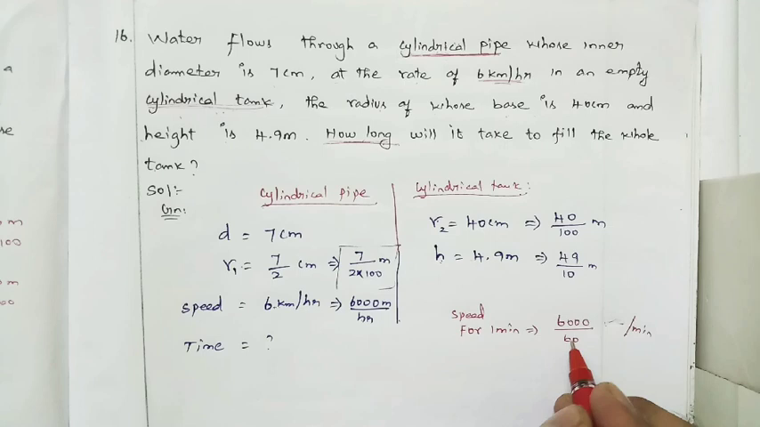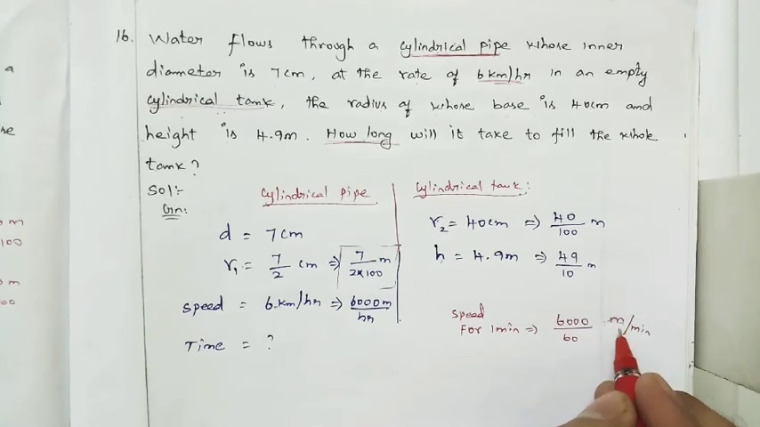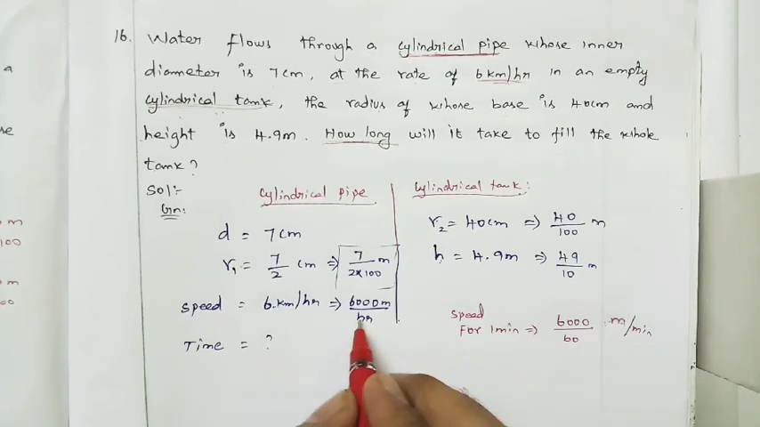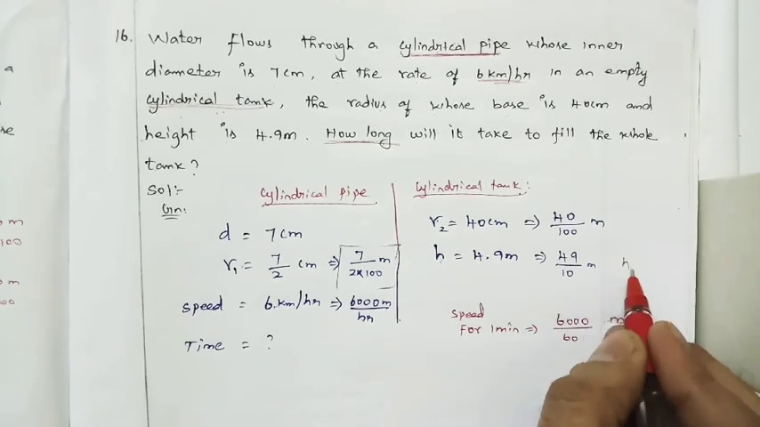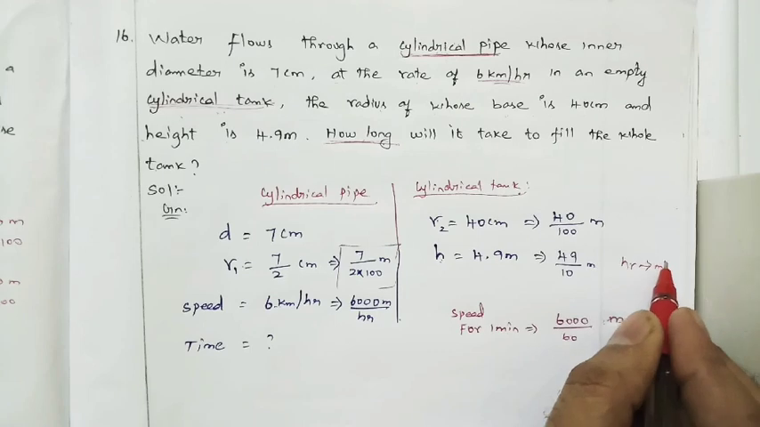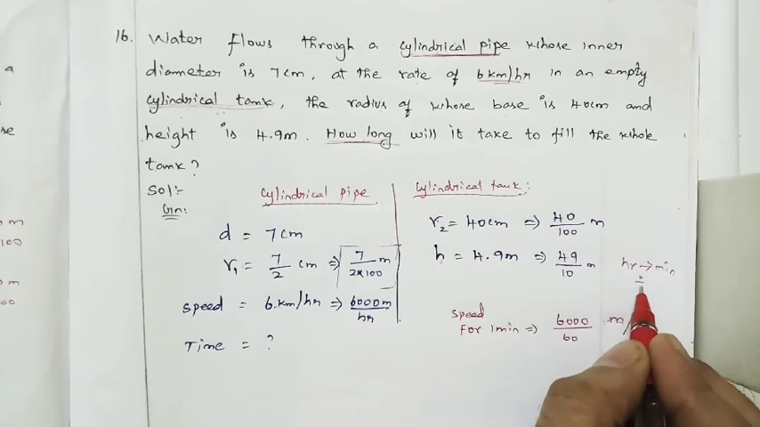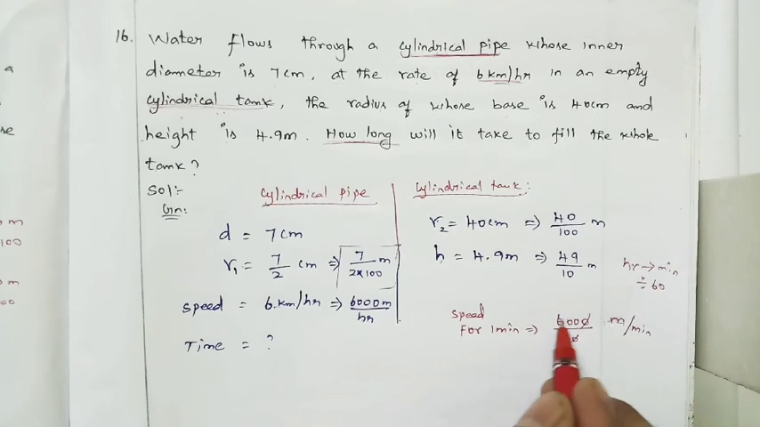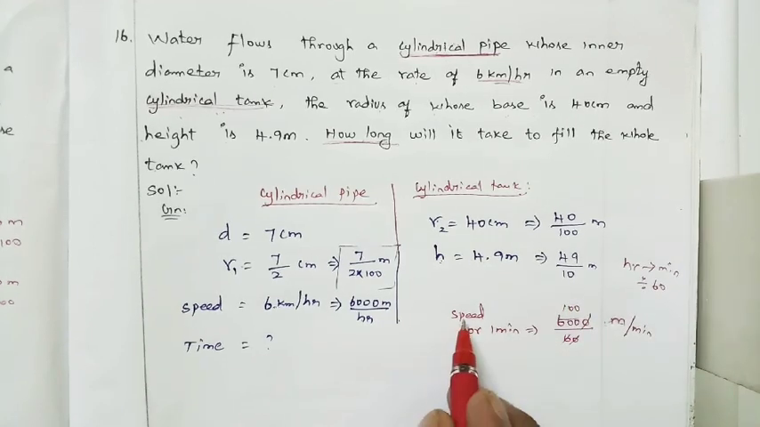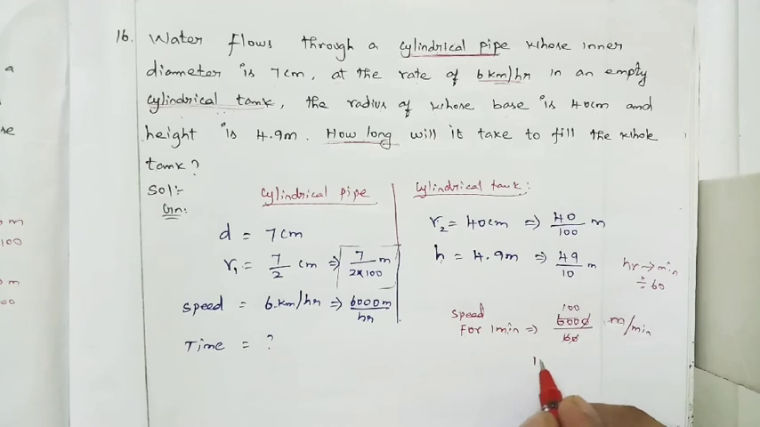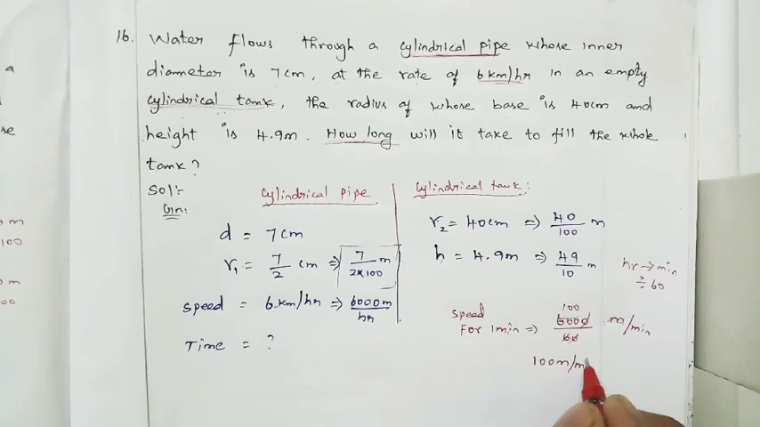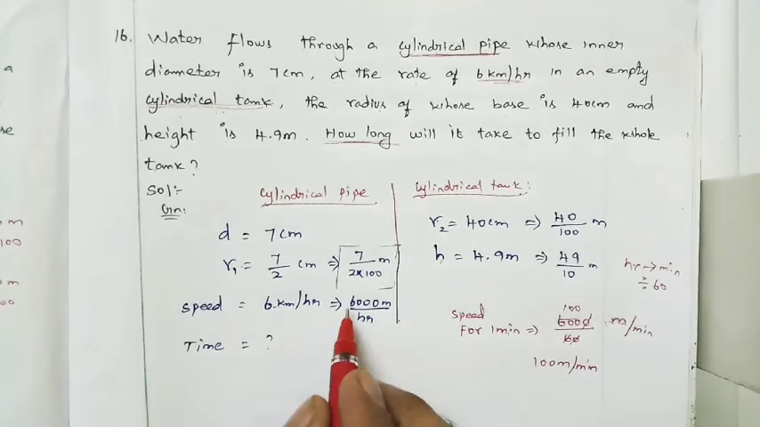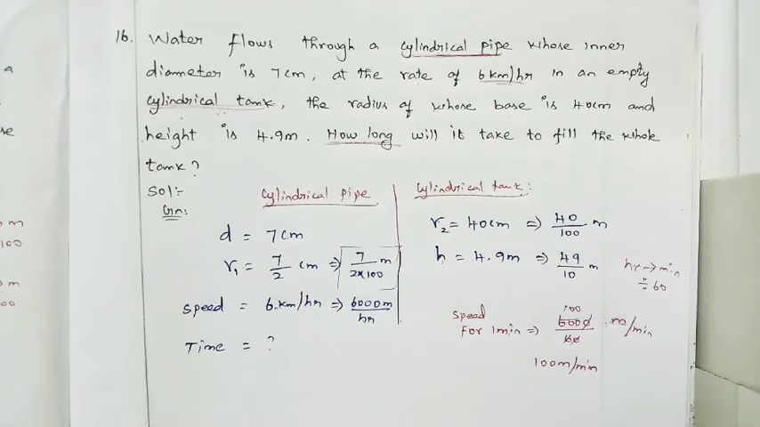Speed is nothing but distance by time. Distance I have converted in terms of meter, and time, dividing by 60, will become minutes. Hour to minute, we want to divide by 60. So simplify, the 0 will get cancelled. 600, so the speed for 1 minute is 100 meter per minute. Otherwise you can keep 6,000 divided by 60 as it is, no problem.